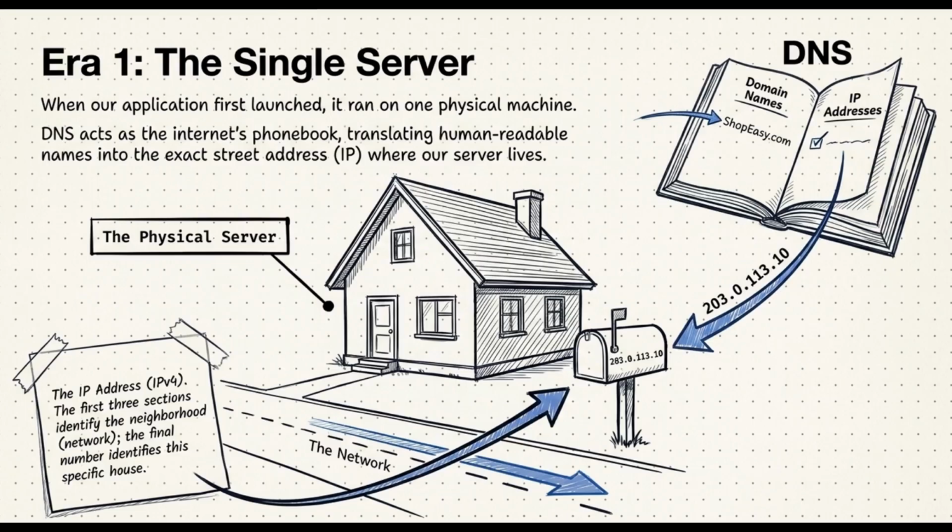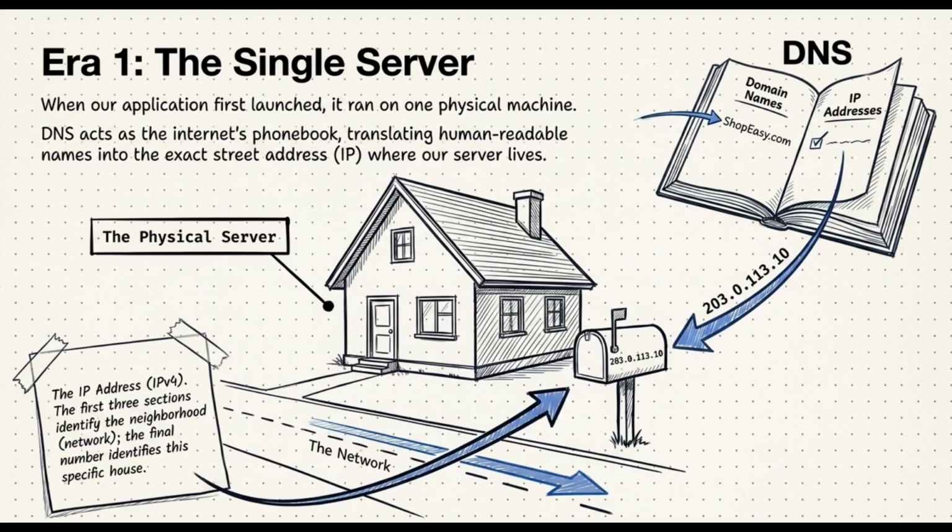So, Section 1, Single Server Foundations. When our imaginary web app first launches, it usually just sits on one lonely physical computer. Now, just like a house literally needs a unique street address for the post office to drop off mail, your server needs an IP address. It's just a special number, something like 203.0.113.10, so that other devices out there on the internet know exactly where to route the data.